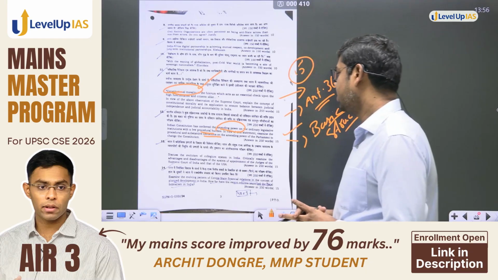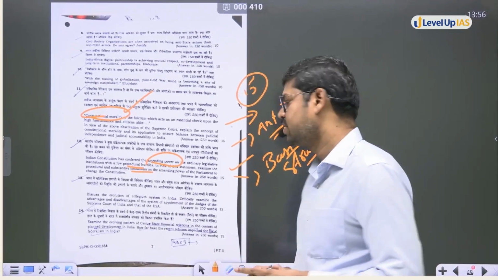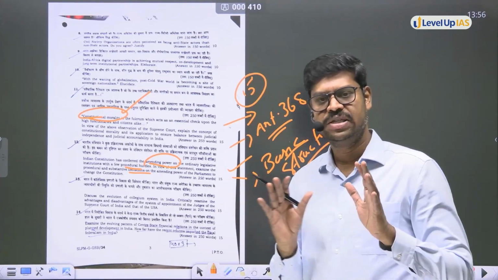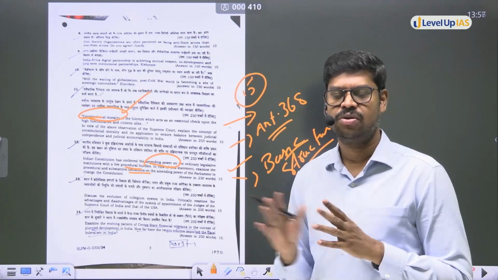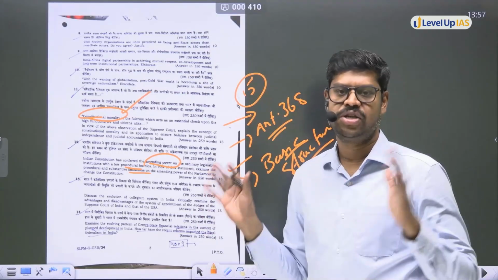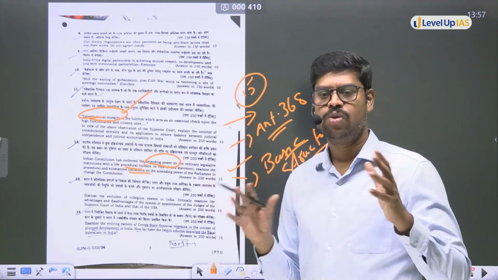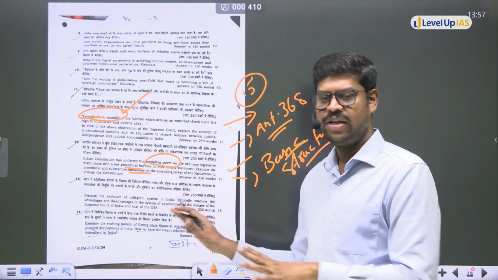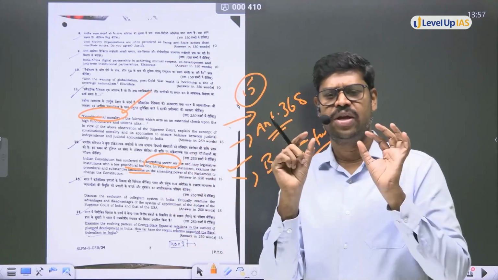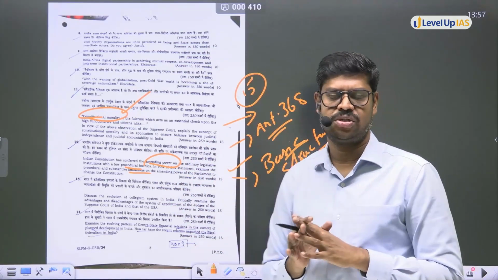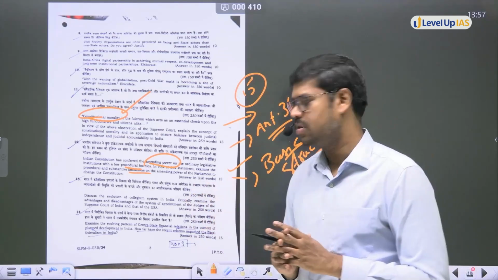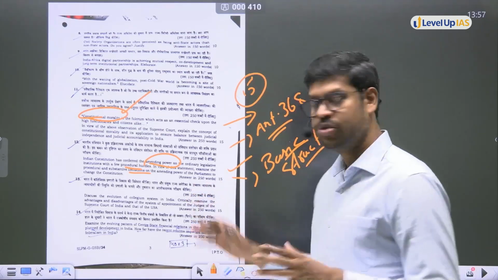Come to question number 13: discuss the evolution of the Collegium system in India. Even in our foundation course, we discuss the evolution of the Collegium system through the 3 judges cases. So judges case 1, 2, 3. It's very easy. You just have to bring in the core area, only the judgments of these 3 cases. You don't have to keep explaining all the things. But this question is not only about that.